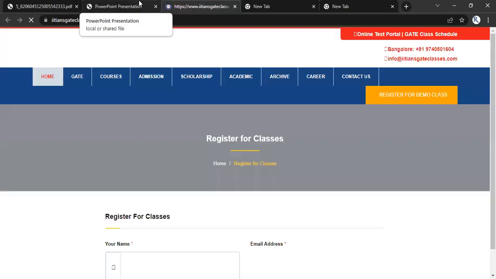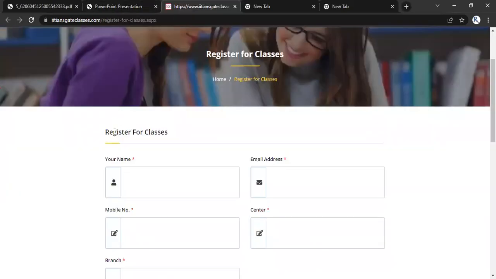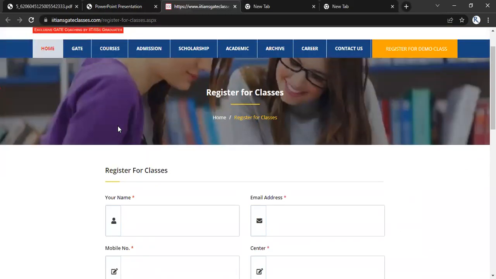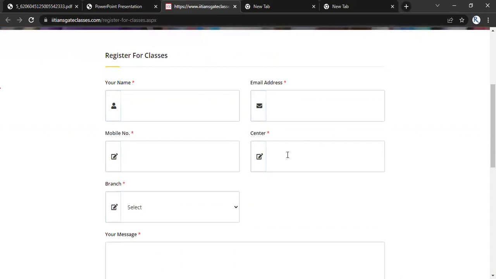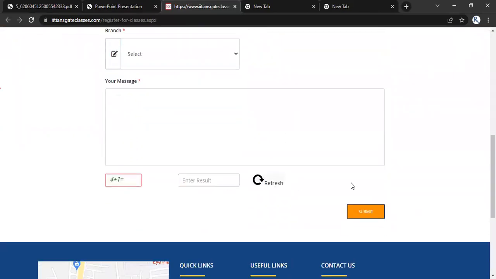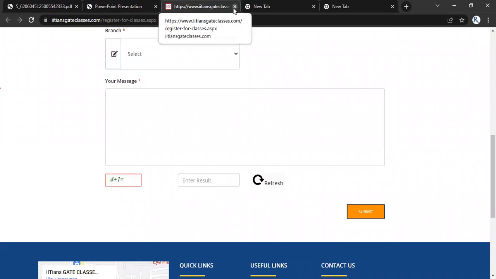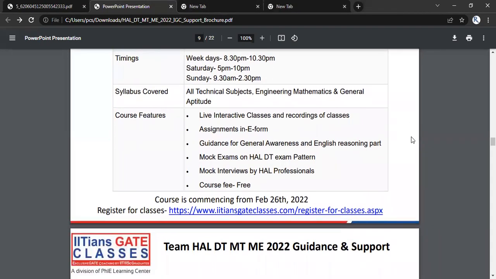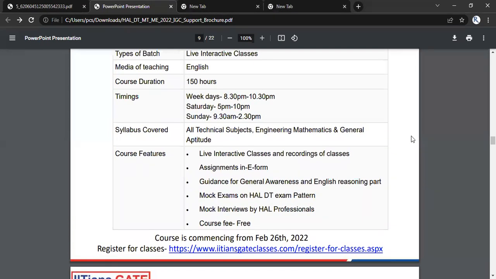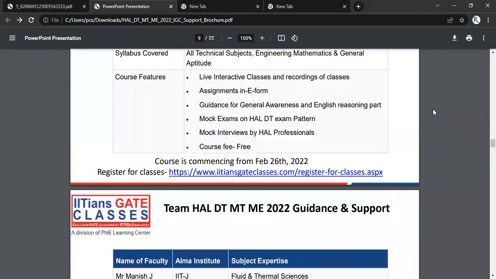You will be opening the page of the iitiansgateclasses website, and you just need to register for the classes with your name, email address, mobile number, center, and branch. That's it, right? You will be automatically registered for the free classes, and you can simply enjoy the session. That is what we are promising. And of course, one important point: the classes are commencing from 26th of Feb, this month only, right? These are the important points that you must remember.